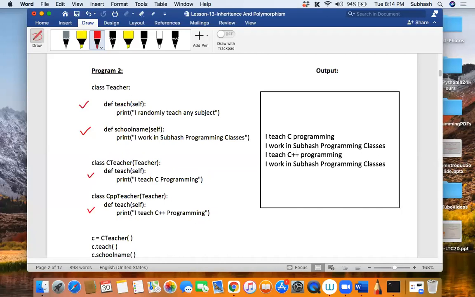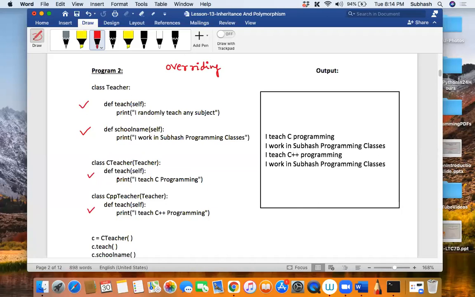The concept of redefining the methods that are there in the base class into the child class is called overriding. What is it called, my dear friends? It is called overriding the methods. So I have overridden the teach method. Is that clear? Redefining the method of the base class in the child class is called overriding the methods.